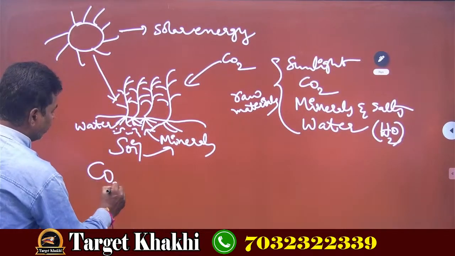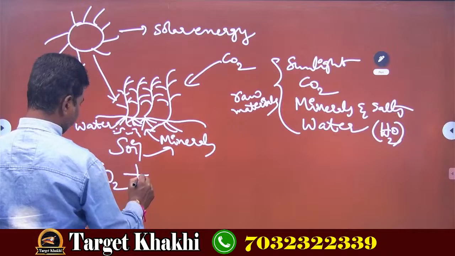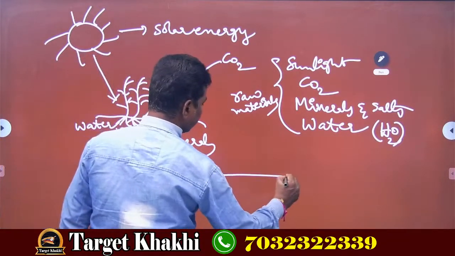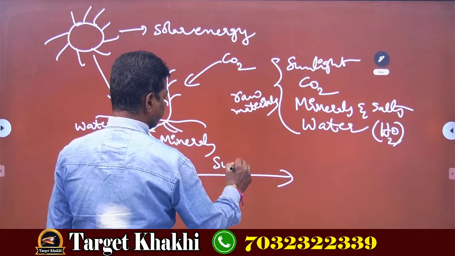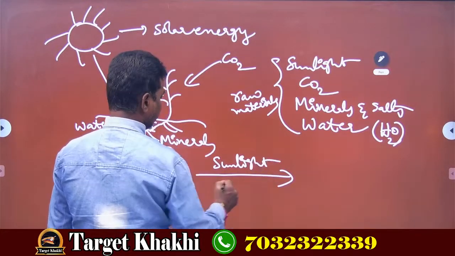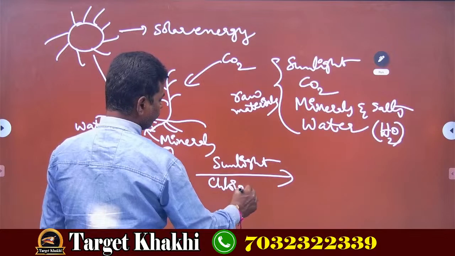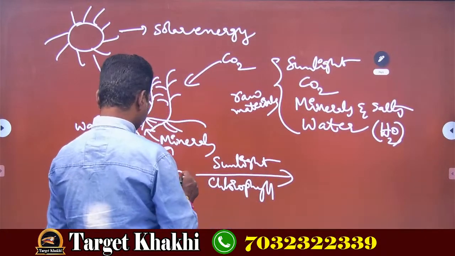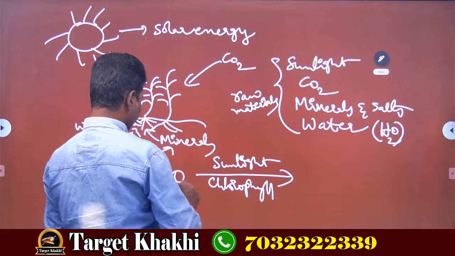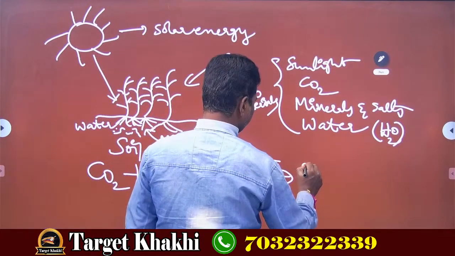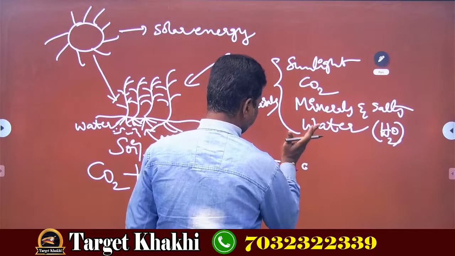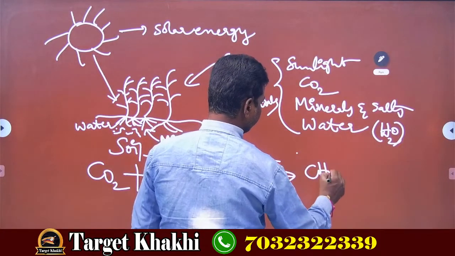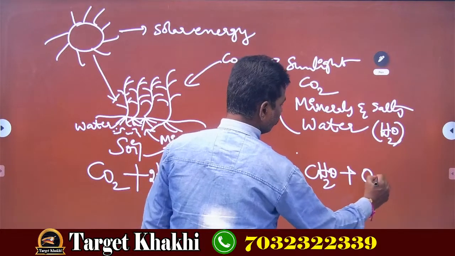Now let us see the formula. By using carbon dioxide and water in the presence of sunlight and chlorophyll, we get CH2O plus O2 plus H2O.